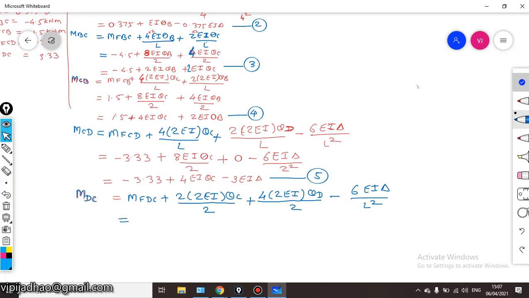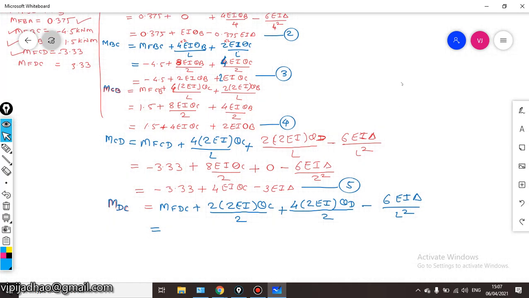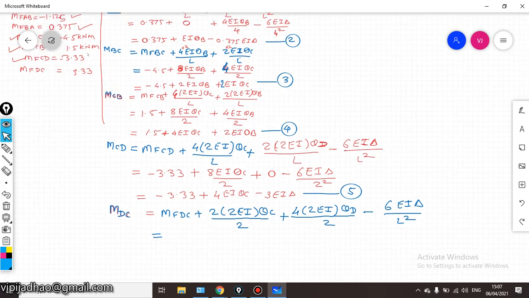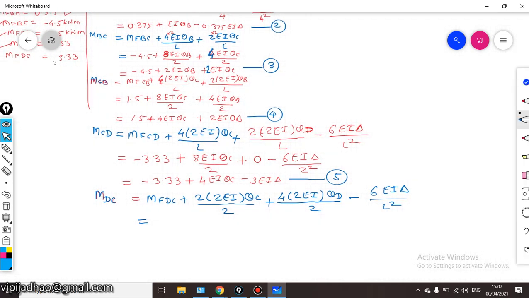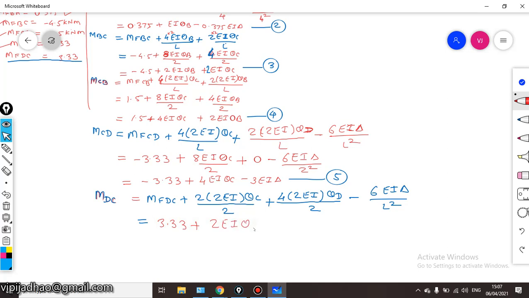So we'll put the values here. We have MDC is equal to MFDC is equal to 3.33, which was already calculated. You can see here we have already calculated the MFDC. So this will be equal to 3.33 plus twice EI theta C. This particular term will be 0 because theta D is 0, as support D is a fixed support, minus 6 EI delta upon L square.